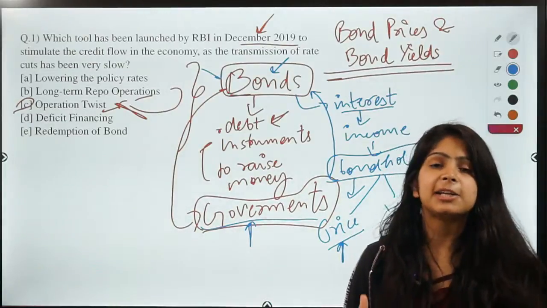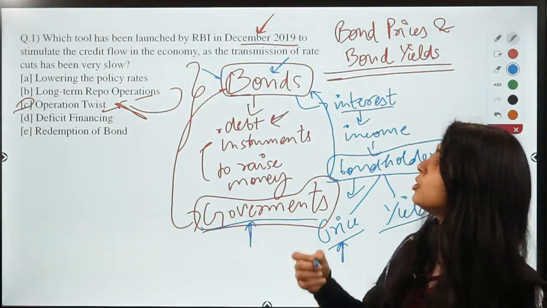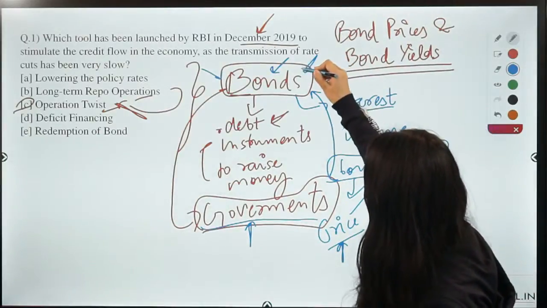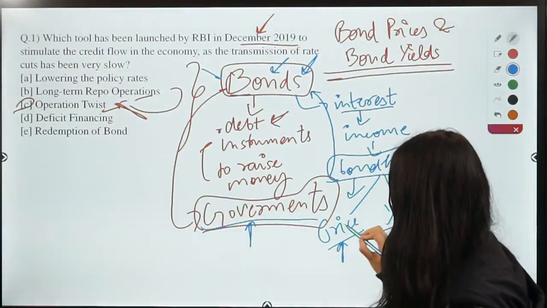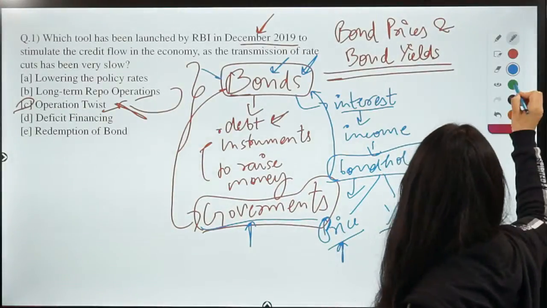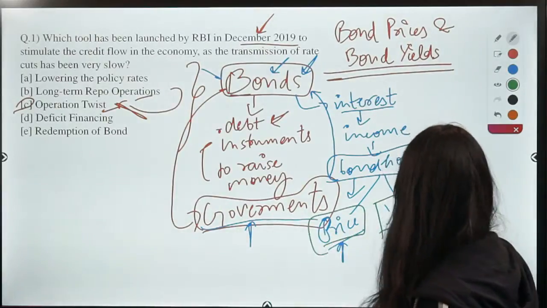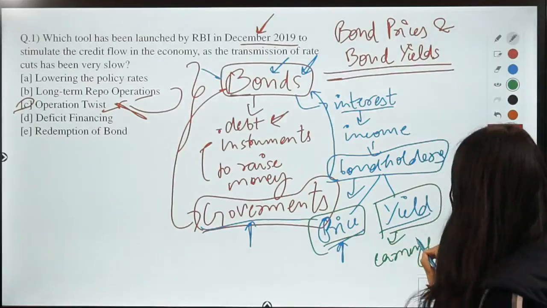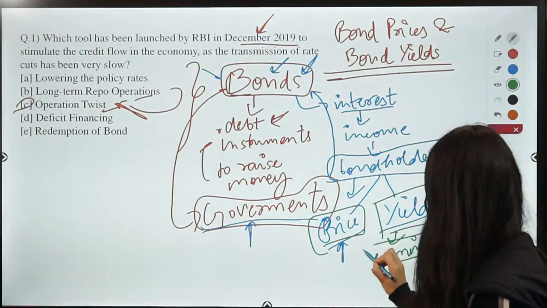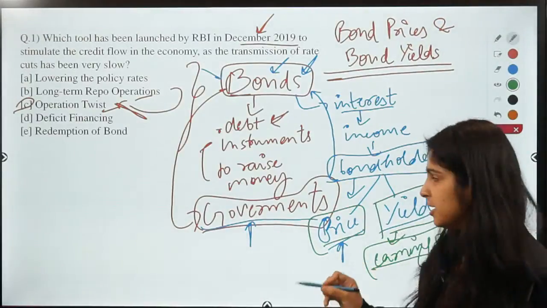The market rate, or the money which an investor has to pay to acquire this investment opportunity or this bond, right? That is the price of the bond. And what is yield? Yield is the earning that an investor earns on the bond.